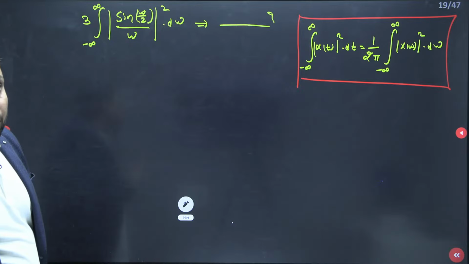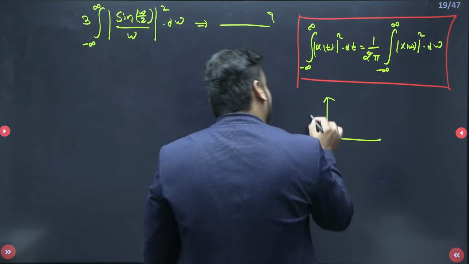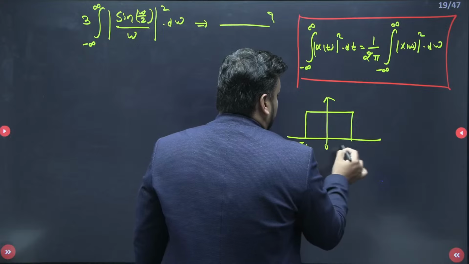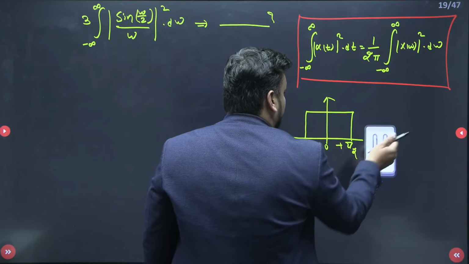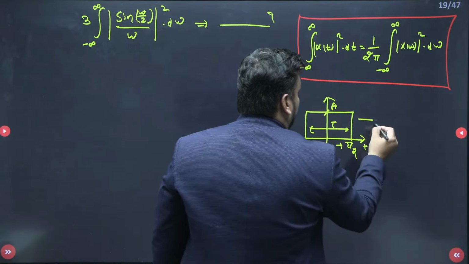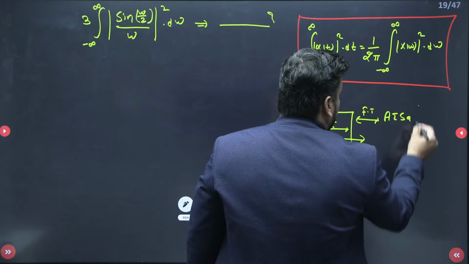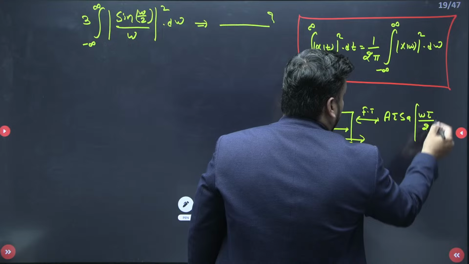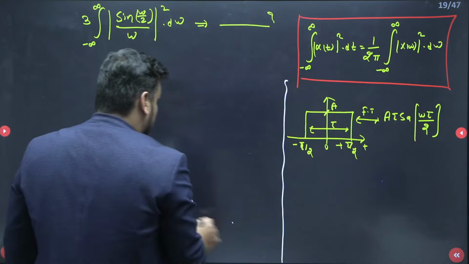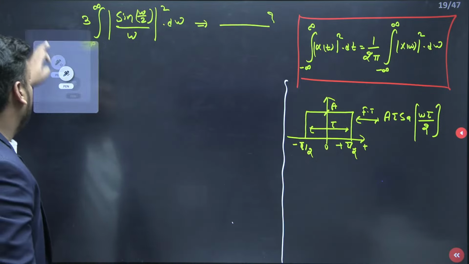And I know that you also know the Fourier transform of a rectangular pulse, from minus tau by 2 to plus tau by 2. Amplitude is A and the time duration is tau. So the Fourier transform is nothing but A tau times sampling of omega tau by 2. A tau sampling of omega tau by 2.